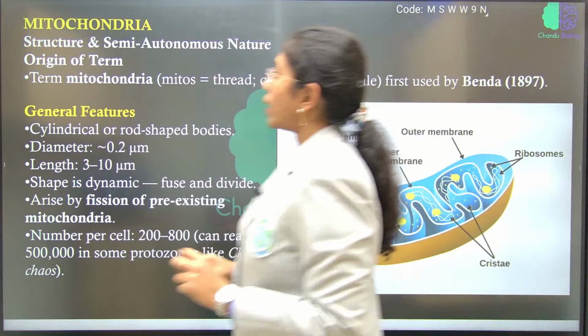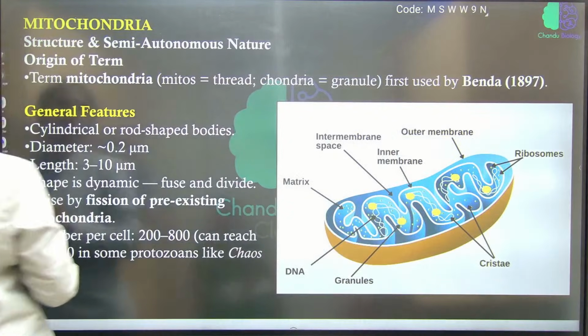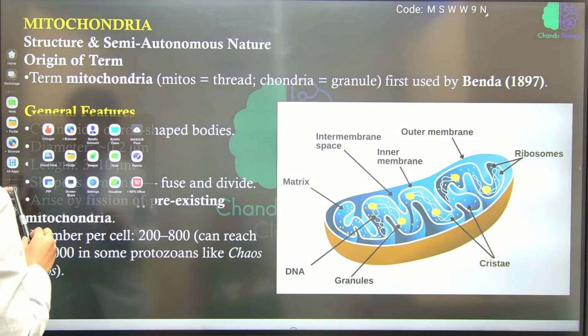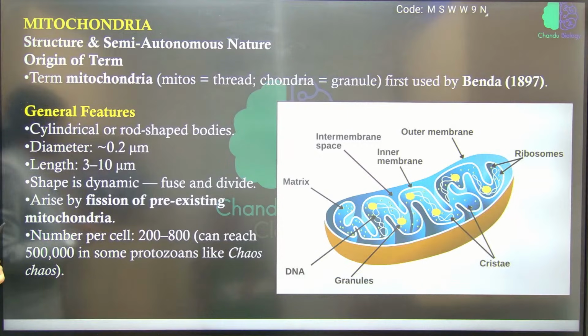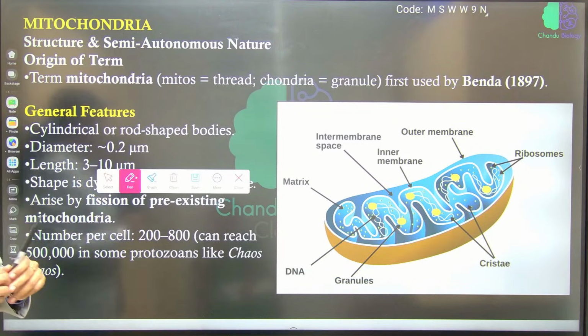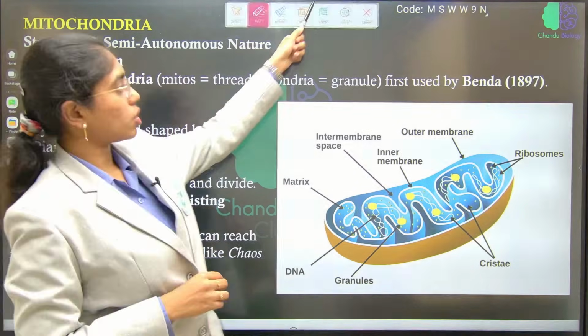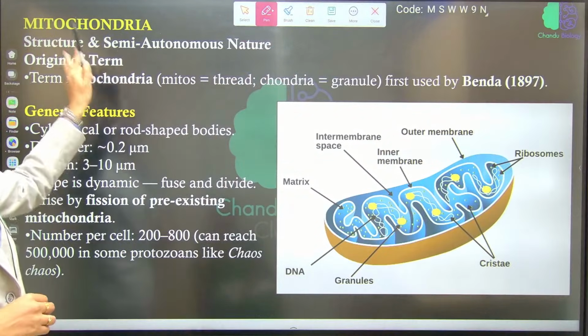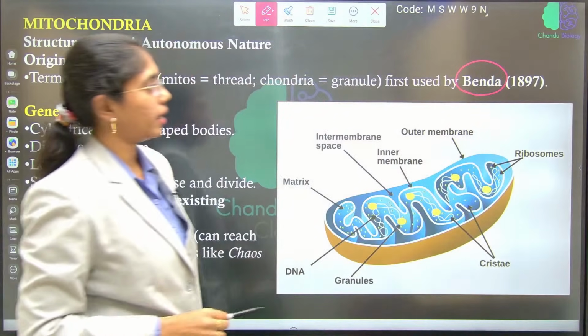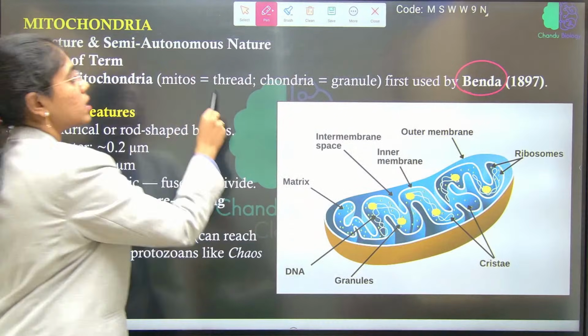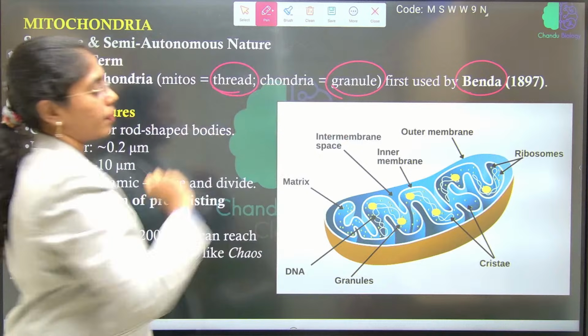Okay, mitochondria, which means what? It is popularly known as the powerhouse of the cell because it is synthesizing ATP molecules, which are the energy currency of the cells. But the term was first given or used by Benda in the year 1897. Mitos means thread, chondrion means granule.